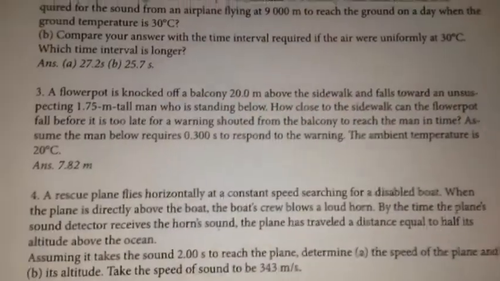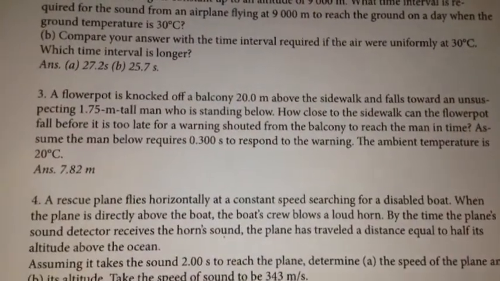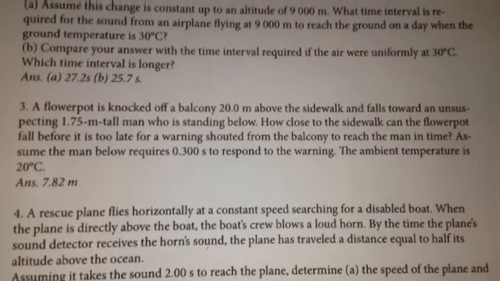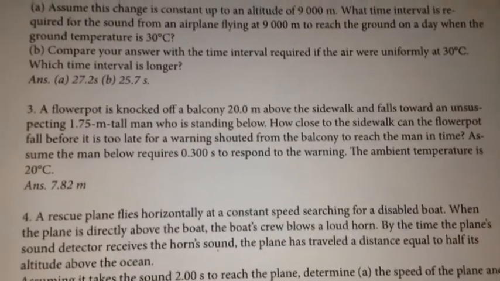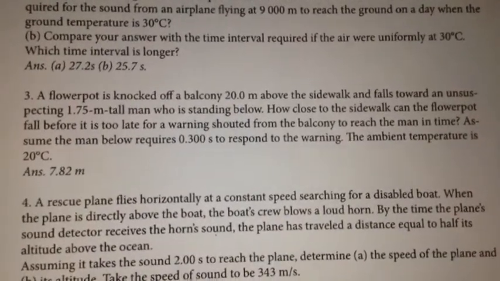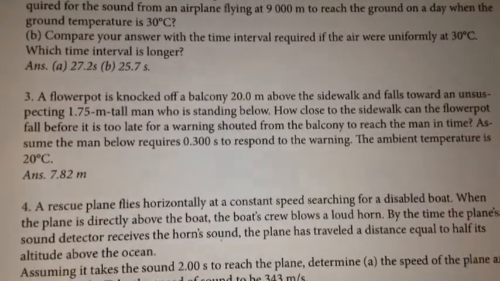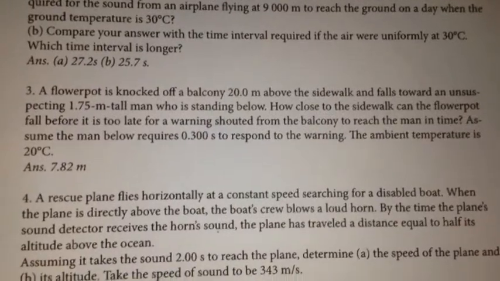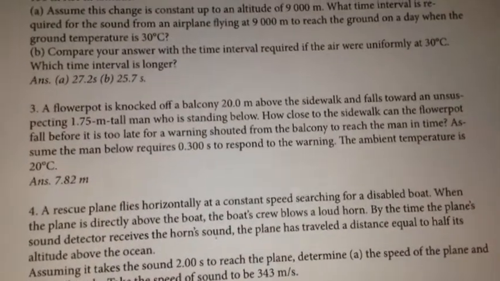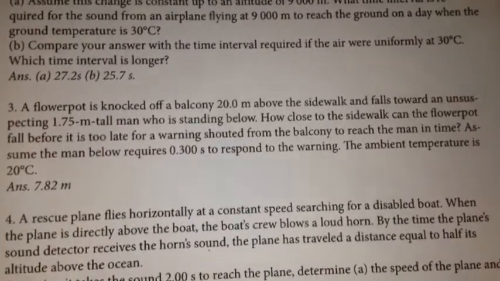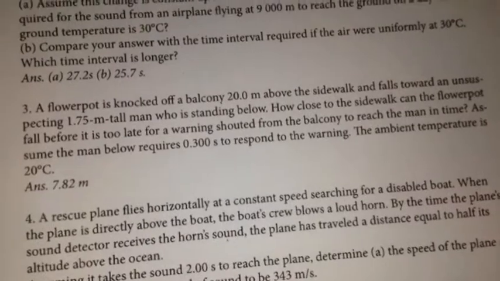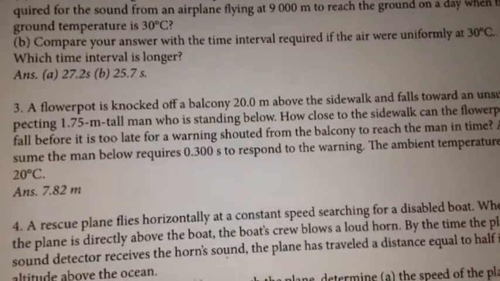The problem says, a flower pot is knocked off a balcony 20 meters above the sidewalk and falls towards the unsuspecting 1.75 meter tall man who is standing below. How close to the sidewalk can the flower pot fall before it's too late for a warning shouted from the balcony to reach the man in time? Assume that the man below requires 0.3 seconds to respond to the warning. The ambient temperature is 20 Celsius.